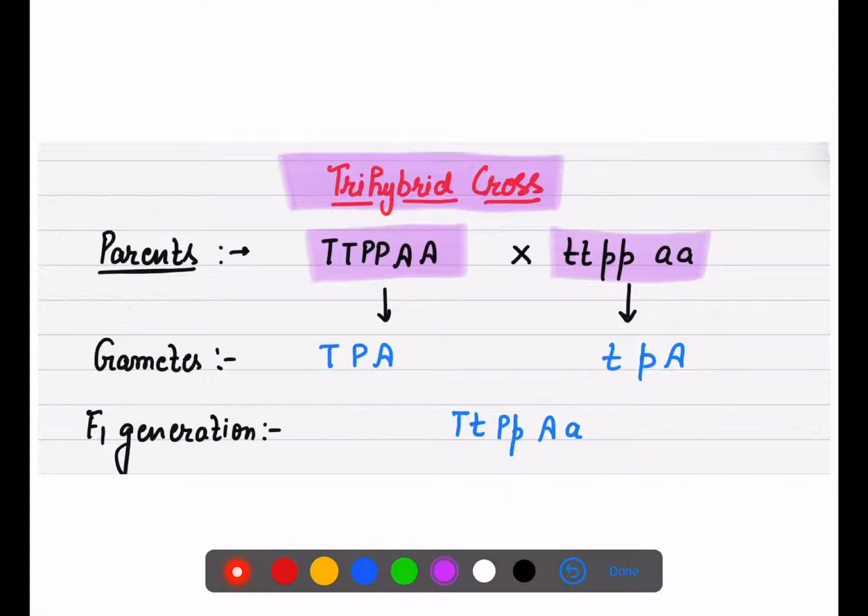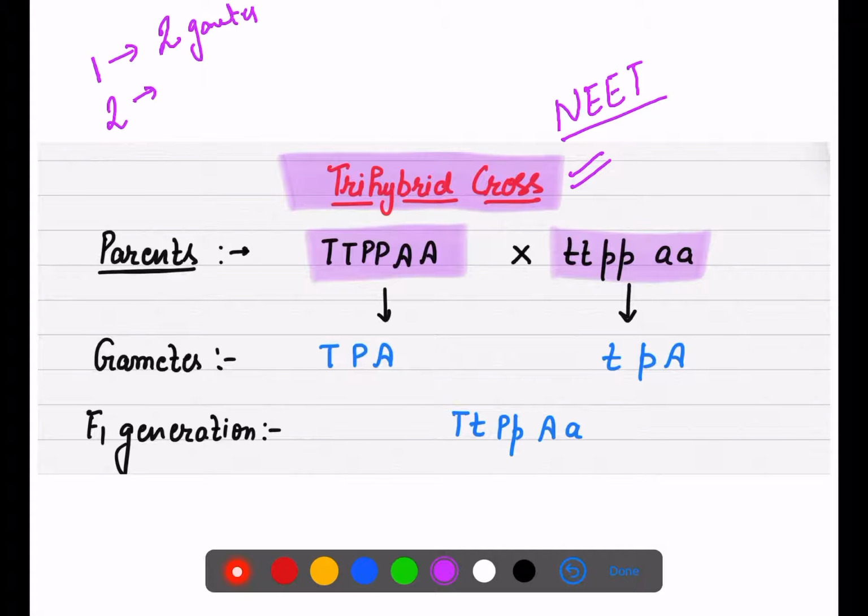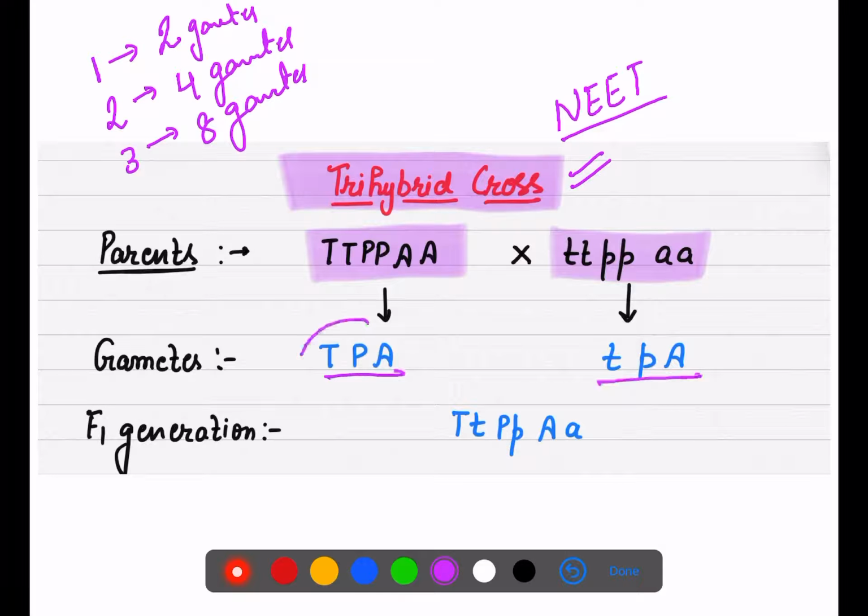Now the next, which is important for NEET sometimes, is the tri-hybrid cross. Always remember, if it is a monohybrid cross, two gametes will be formed. If it is a dihybrid cross, then 4 gametes will be formed. If it is a tri-hybrid cross, then 8 gametes will be formed. Because it is homozygous, we have taken 3 things: tall, purple and axial position of the flower.